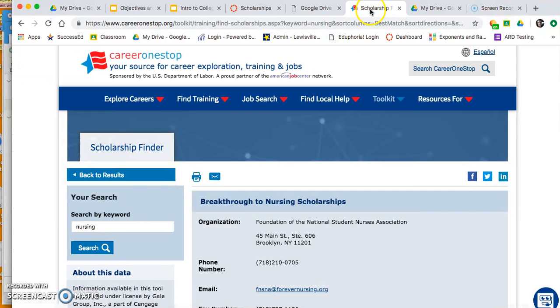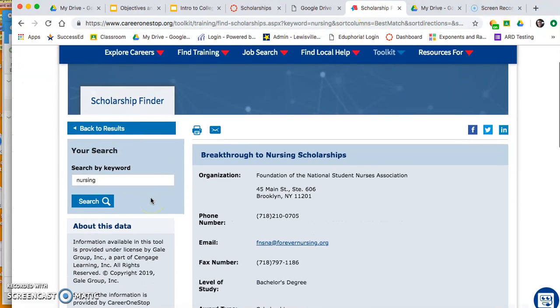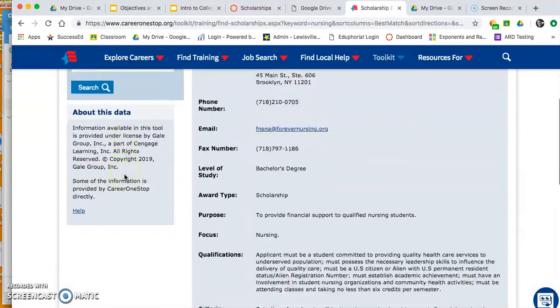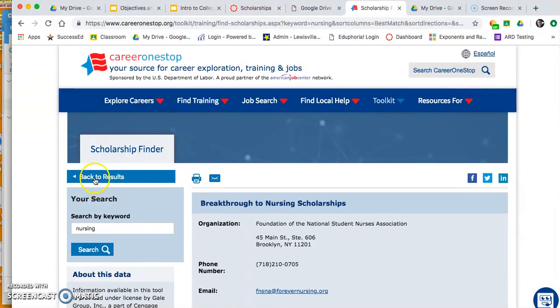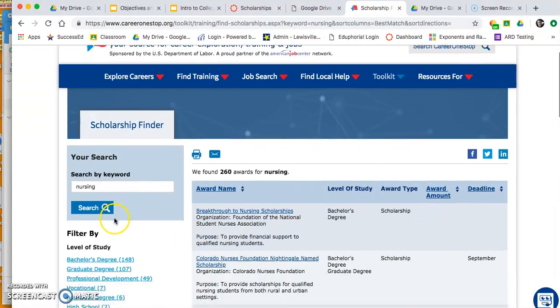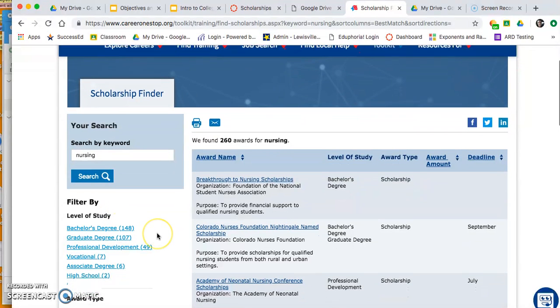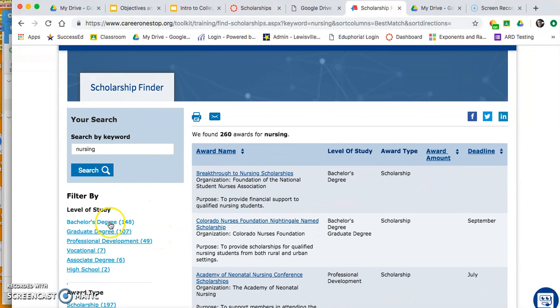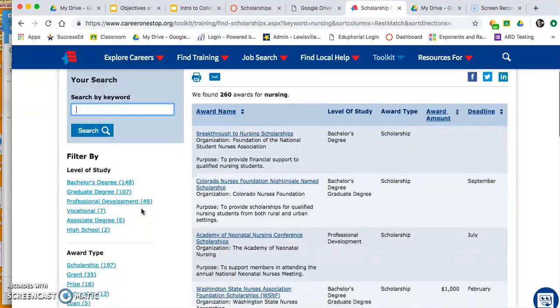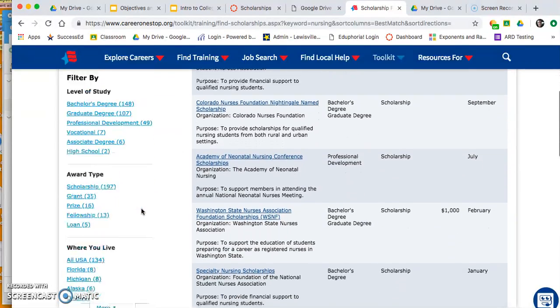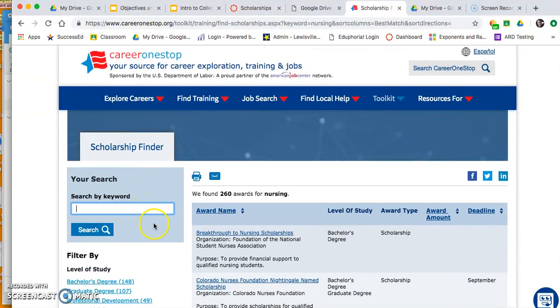Again, you can use it by keyword. You can type in anything that you feel is appropriate for you. We can also go back and we can search by degree. This is even degree based on bachelor's degree. So if I was looking at nursing, or if I'm going to look at something else. But just understand that there are so many different types of things out there. So I want you to feel free to search your hearts away and make sure that you find all that free money that's located out there.